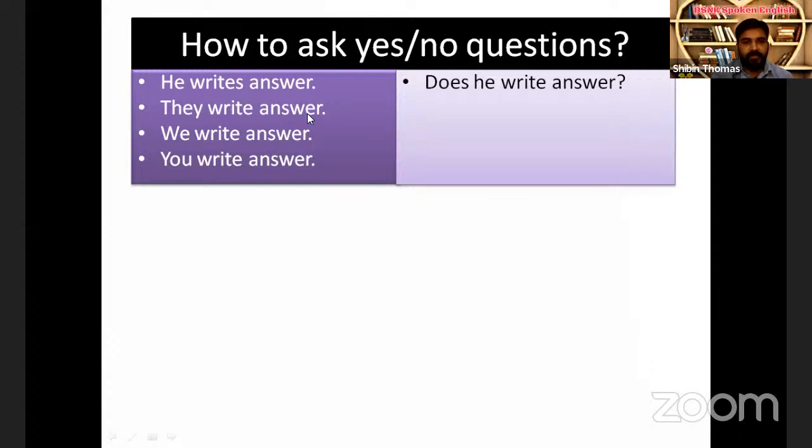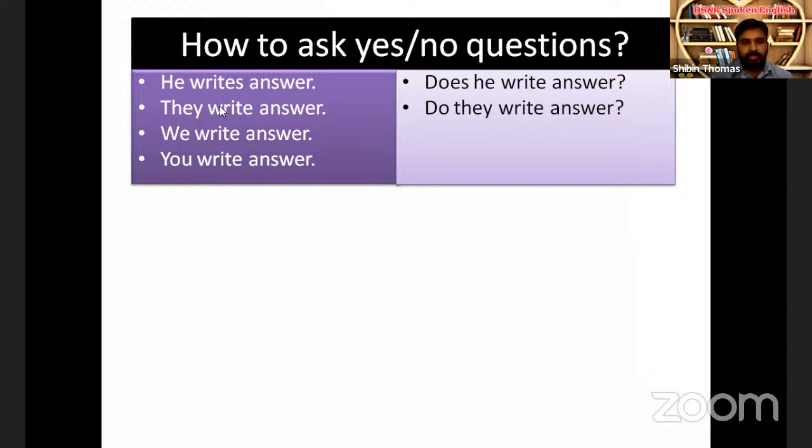They write answer. Write means do and write. So what do we write as a question? The question is, do they write answer? Remember, the answer to the question is either yes or no. So this is how to ask yes or no questions.